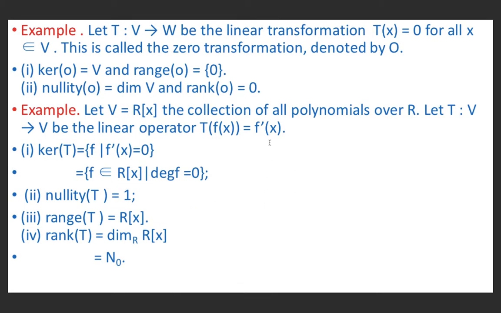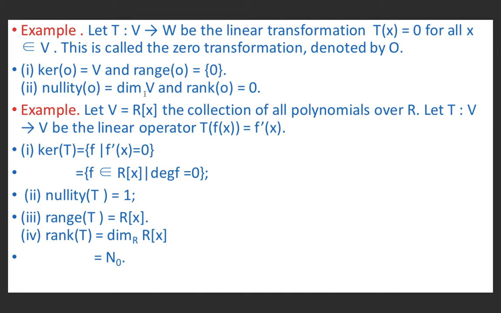If we define a mapping T from a vector space V to W as Tx equal to 0, then this transformation is called the zero transformation and is denoted by O. Here Tx is equal to 0 for all x belonging to V. Therefore, kernel of O is equal to V, and range of O equal to the singleton set consisting of the 0 vector.